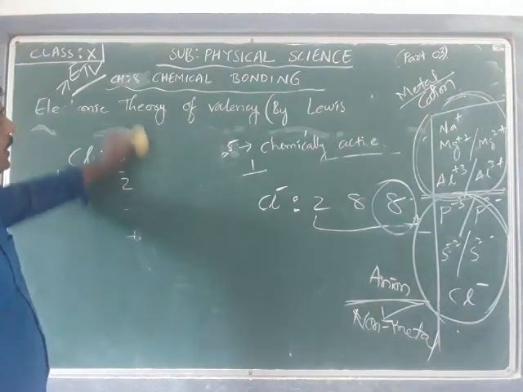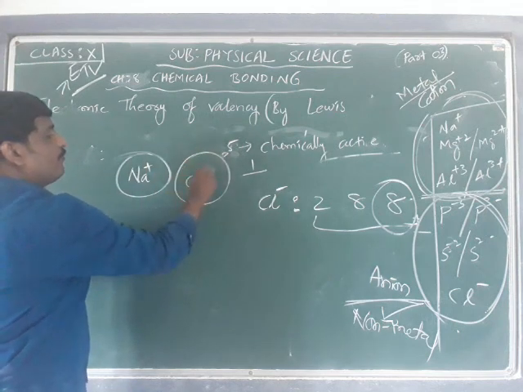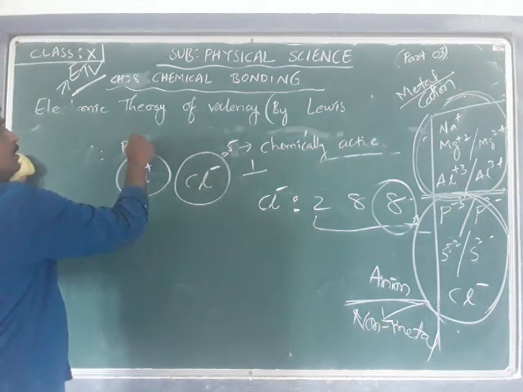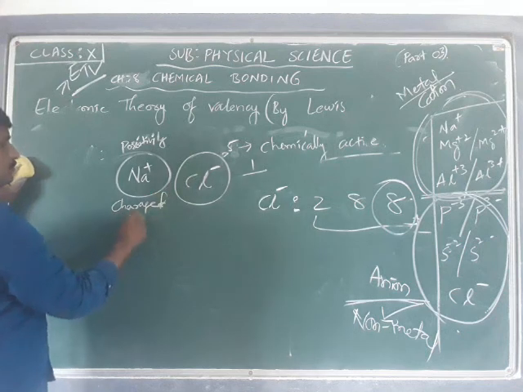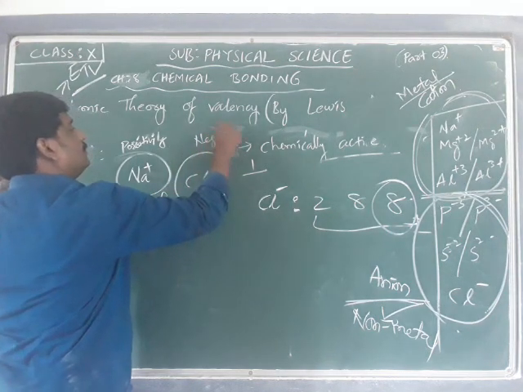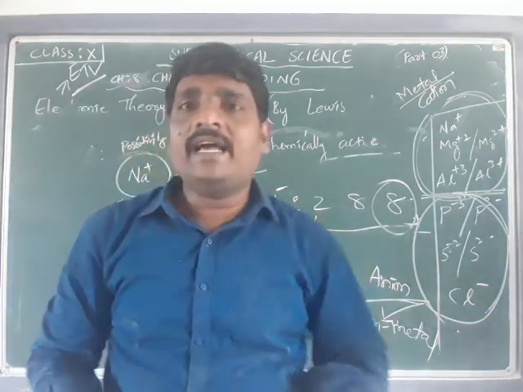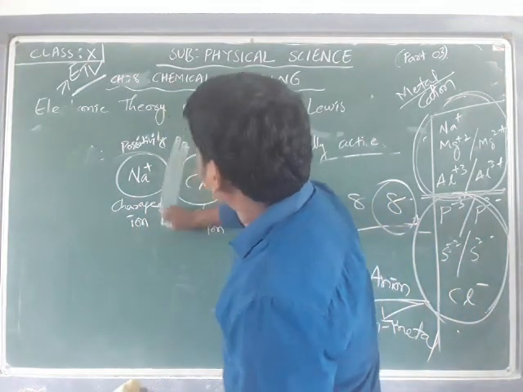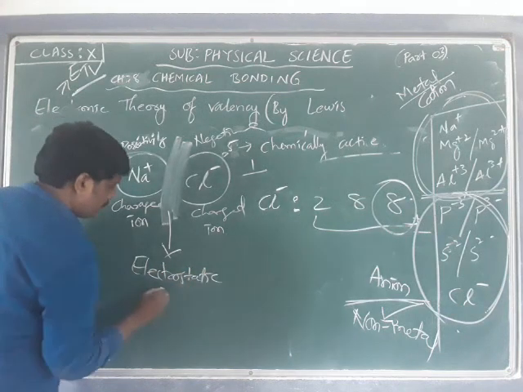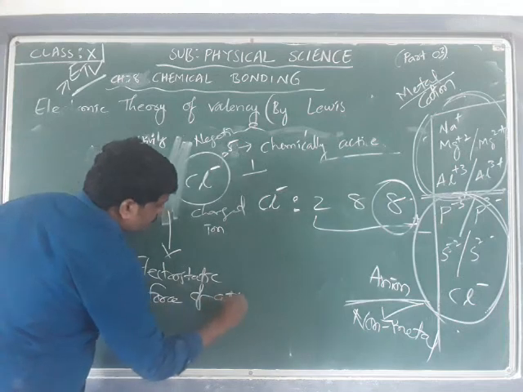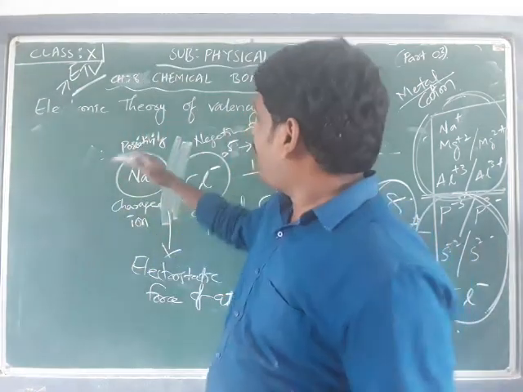Kossel and Lewis explained that due to the formation of cation Na plus and anion Cl minus, the positively charged ion and the negatively charged ion are going to have an electrostatic force of attraction to form a molecule, due to the opposite charges.